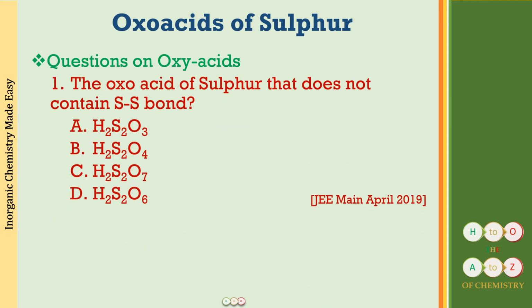So question number 1, this is a JEE Mains April 2019 question. The oxo acid of sulfur that does not contain the S-S bond. I think this should be very simple for you, because you know that the S-S bond is going to be present in those oxo acids where we will be having the oxidation state less than +6. So what you have to do is just simply calculate the oxidation state.